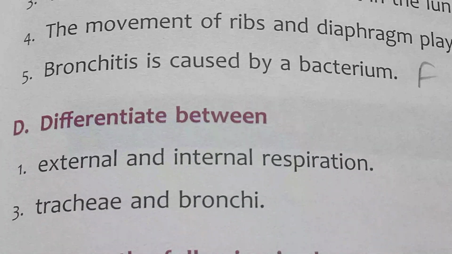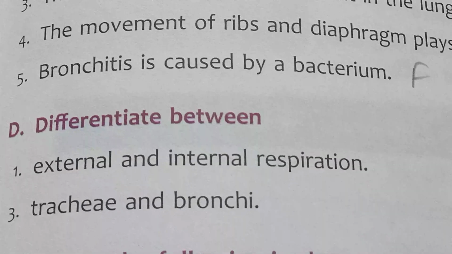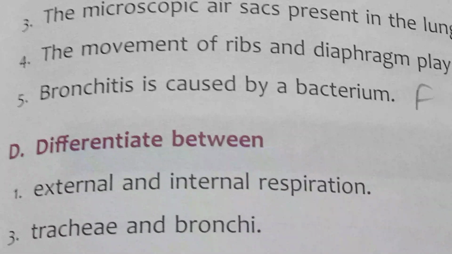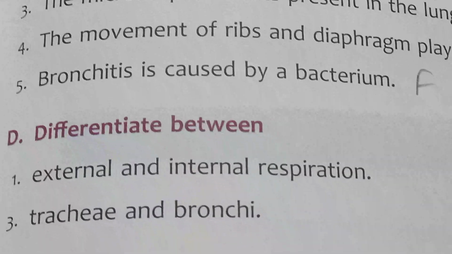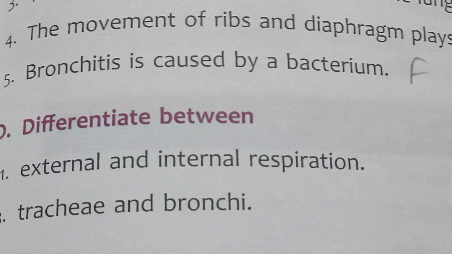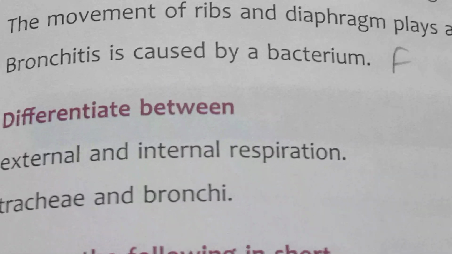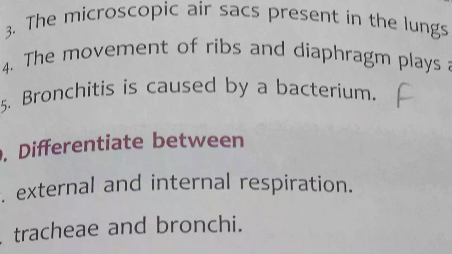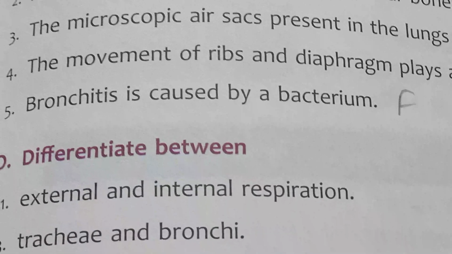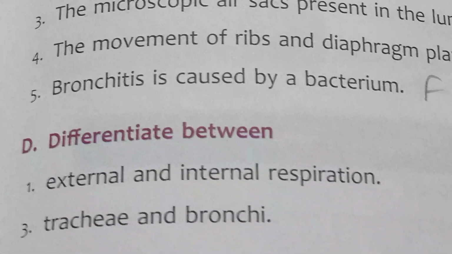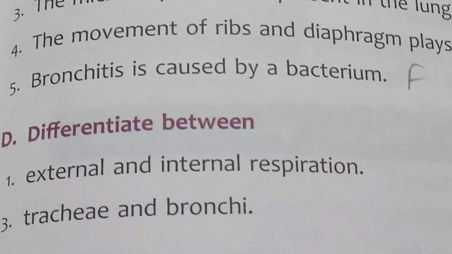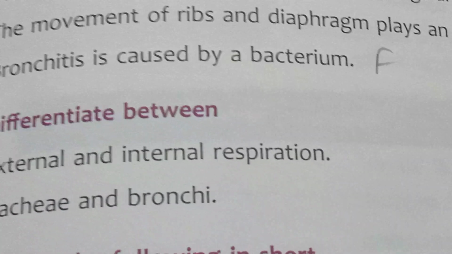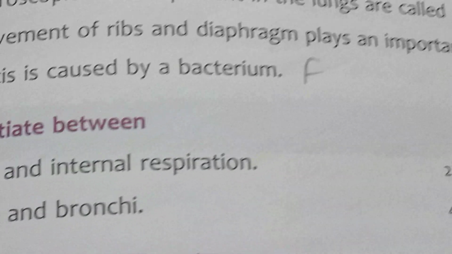The main airway tract of the respiratory system is the trachea. In the same way, when the trachea divides into two pipe-like structures which enter into the lungs, these are known as bronchi. So trachea is the main airway, and when it is divided into two pipe-like structures that enter the lungs, they are known as bronchi.